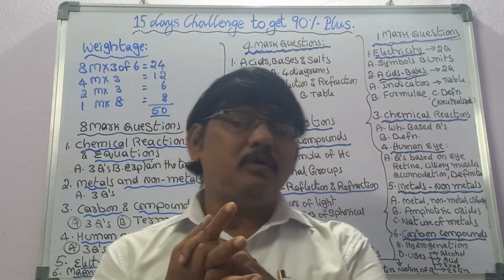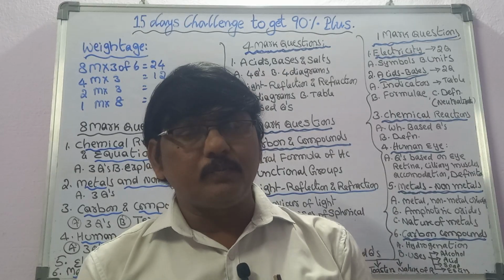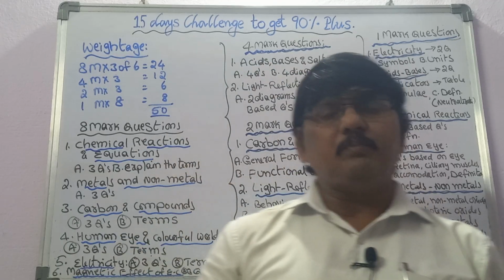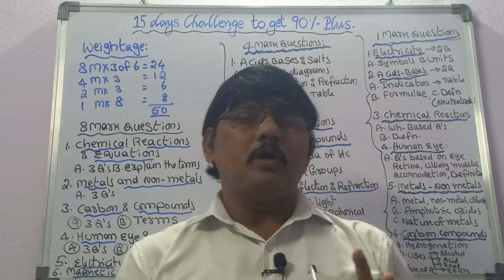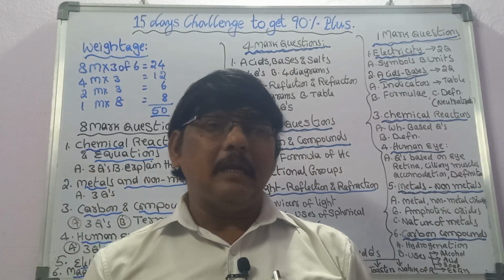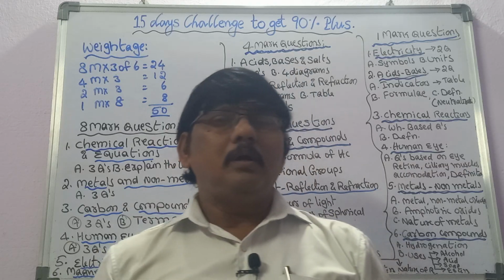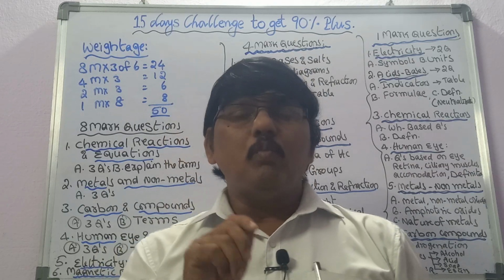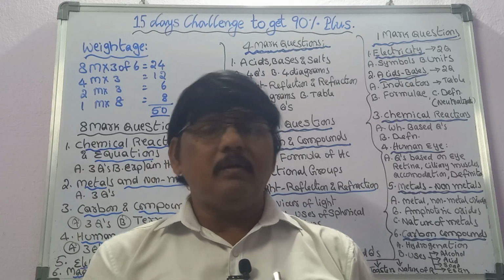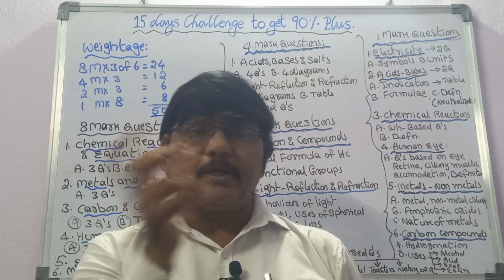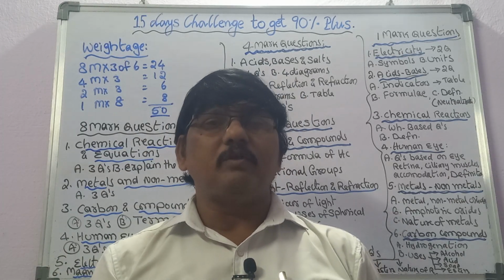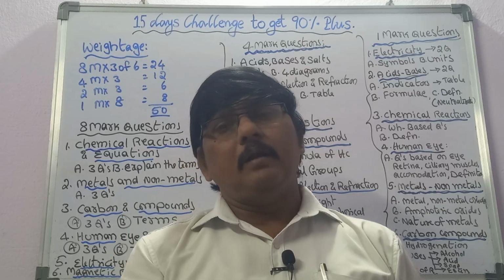In carbon compounds, one more very important thing is functional groups. What are the functional groups in our lesson? Halohydrocarbons with bond X, alcohols bond OH, bond ol, aldehyde bond CHO, bond al, ketone C double bond O, bond one, and carboxylic acid bond COOH, bond oic acid. These will be given in the table. Sometimes the functional group names and prefixes will also be asked, like bond al.